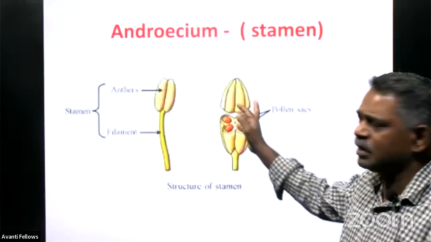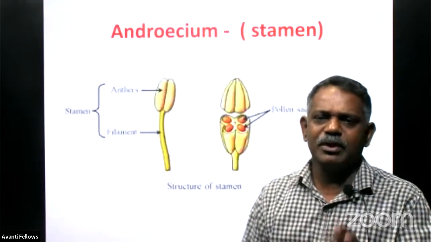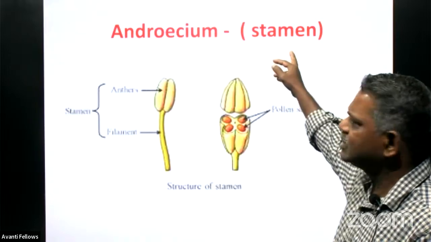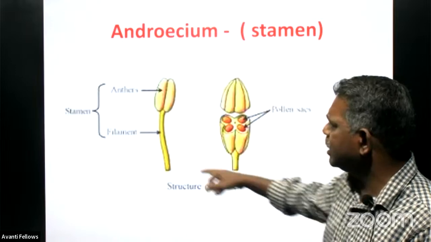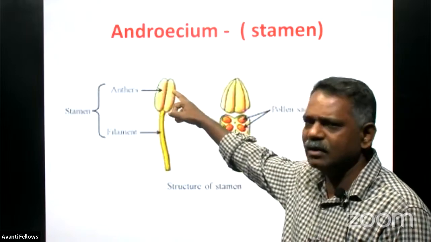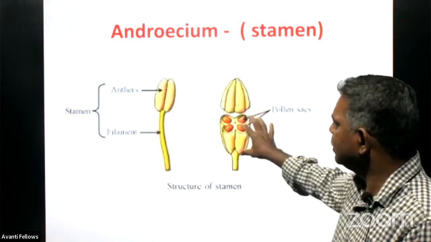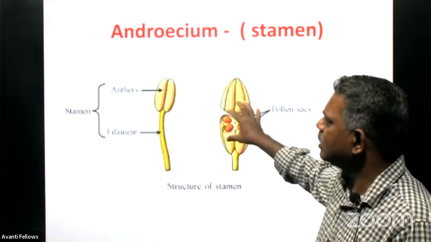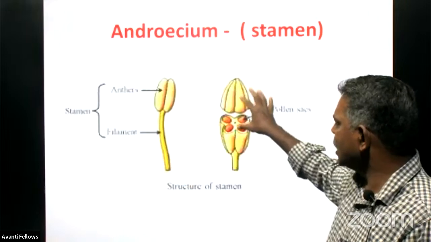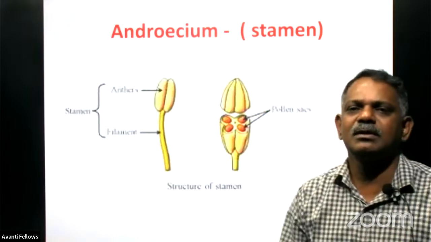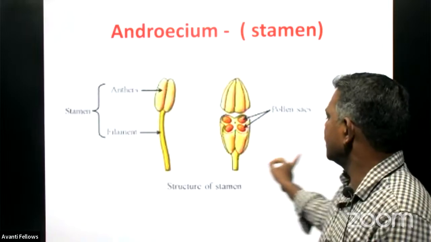Then this is what? The androecium, the real male reproductive part. And this androecium is what you can say, stamen only, and it is made up of two things. One is anther, and another one is a filament. And anther is the very important part in case of stamen, because anther is producing the male reproductive gamete called as what? The pollen grains, right?